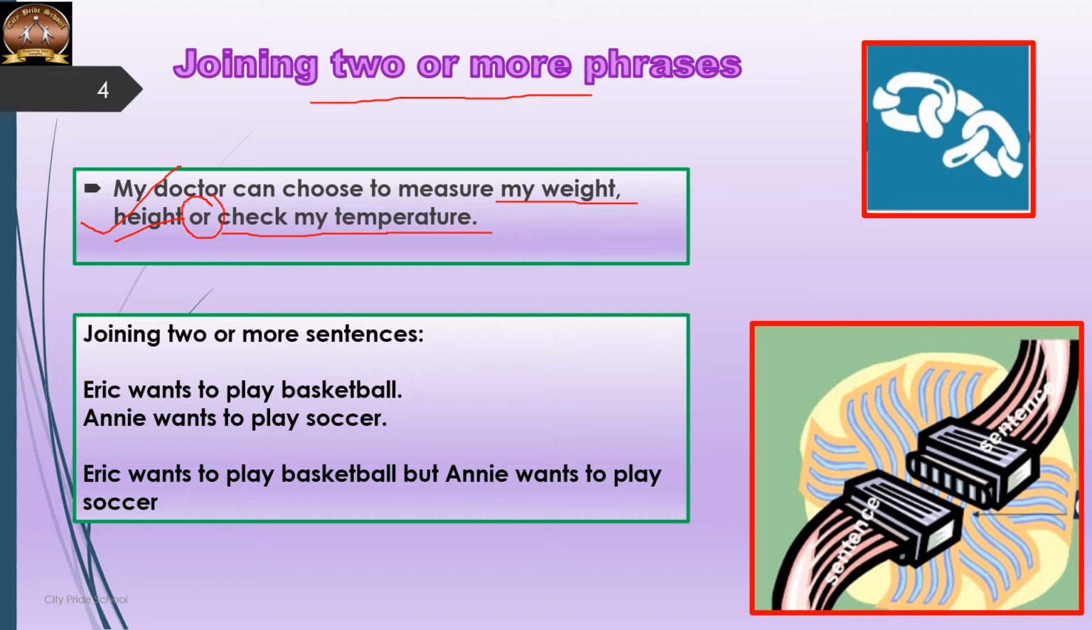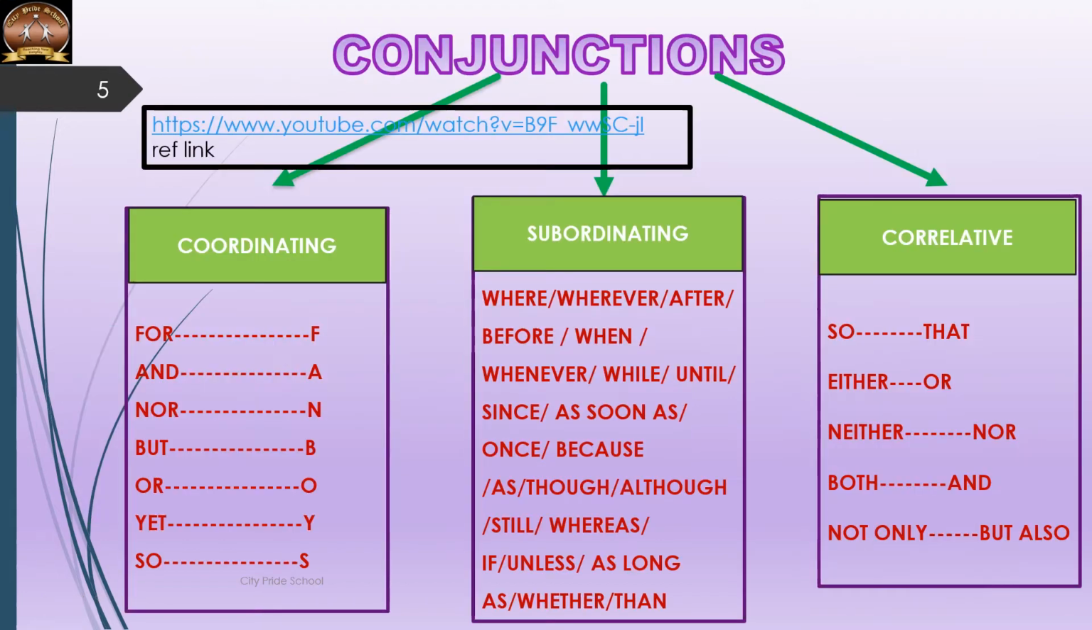Then, conjunctions join two or more sentences also, like in this example. Eric wants to play basketball is one sentence, another is Annie wants to play soccer. So, we can join these two sentences using but. Eric wants to play basketball, but Annie wants to play soccer. Here, but is a conjunction which is used to join the two sentences.